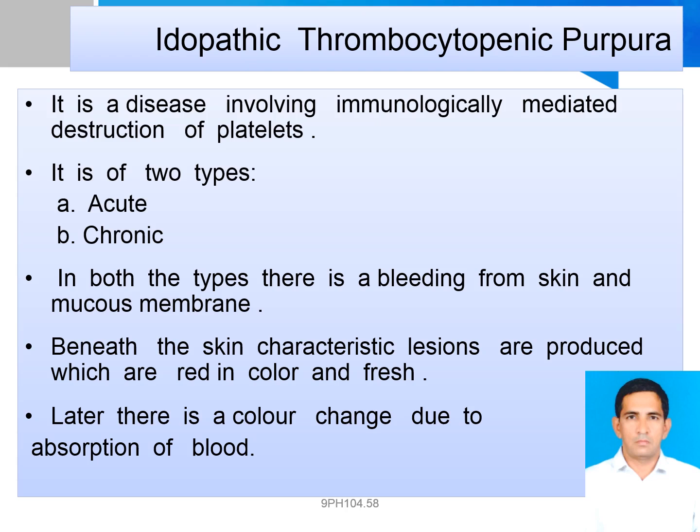What are the symptoms of ITP? The most common symptoms of ITP are bruising easily, pinpoint-sized petechiae, often on the lower legs, spontaneous nose bleeding, bleeding from the gums, blood in the urine, and blood in the stool.